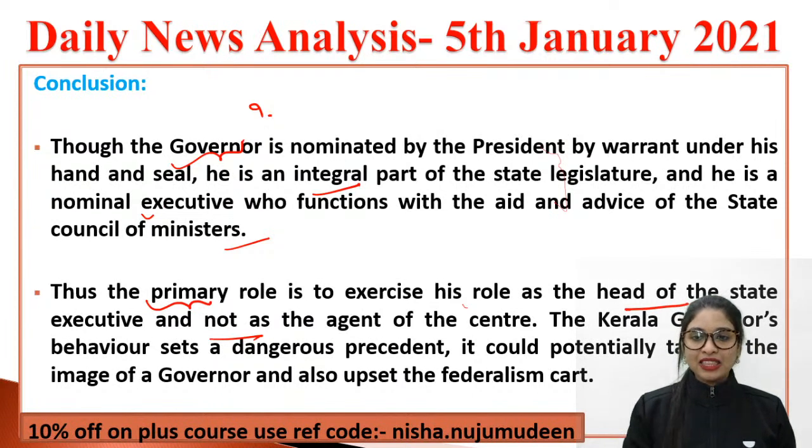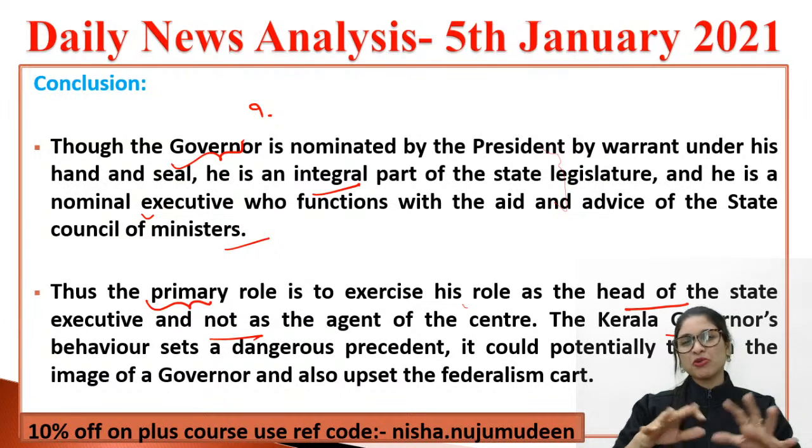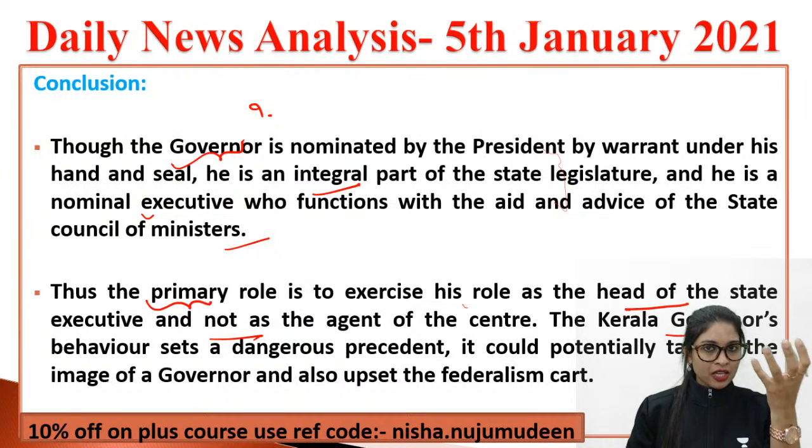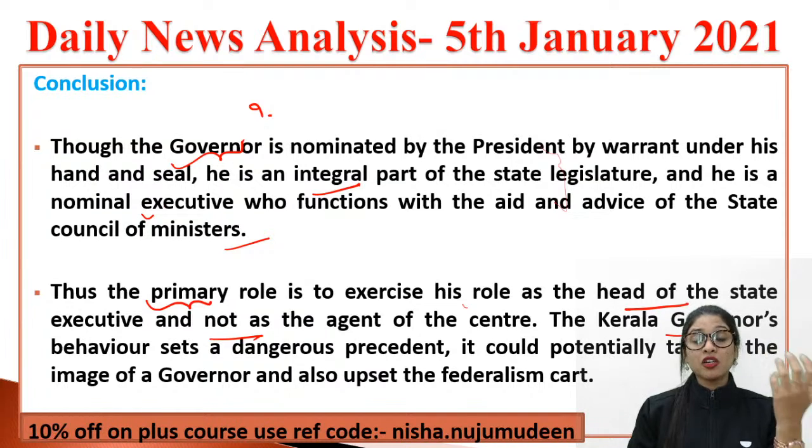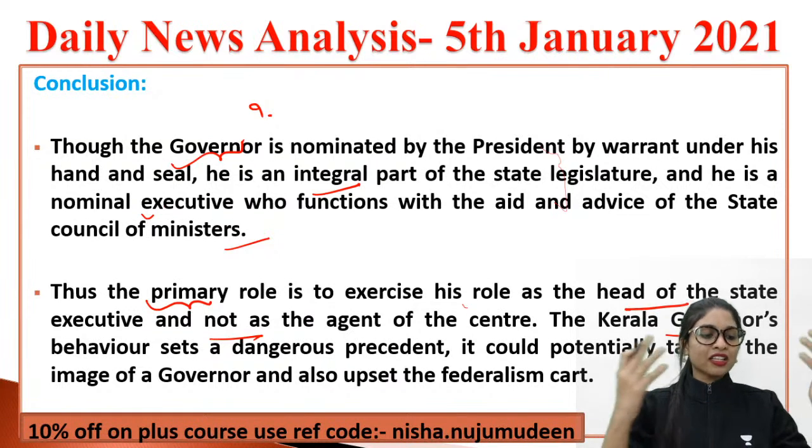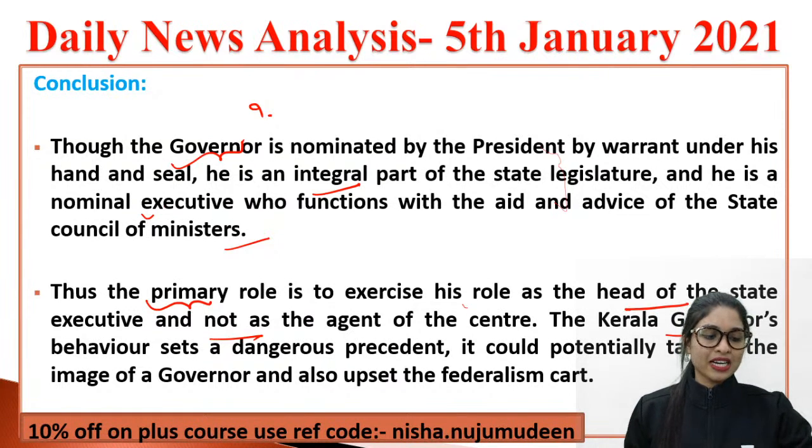Simple thing. And thus, the behavior of this Kerala governor, Mr. Khan, had literally put forward or set a dangerous precedent, and that actually tarnished the image of governor and also upset the federalism card. Completely his image was tarnished because of this. If you see the political perspective, if you see the Constitutional Act, if you see the other articles and all, there is a way a governor should be. So you are supposed to abide by that. Just like that, you cannot do things you want. You understand? That's the whole point. Clear? Manasilayo kuttigale?